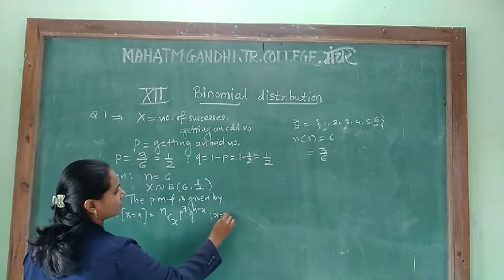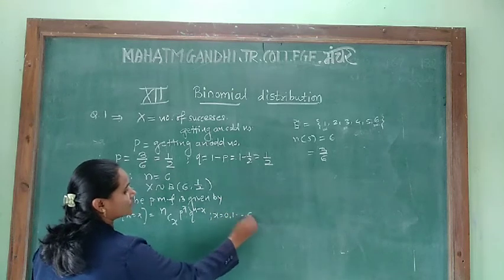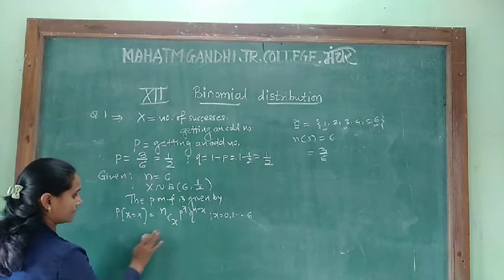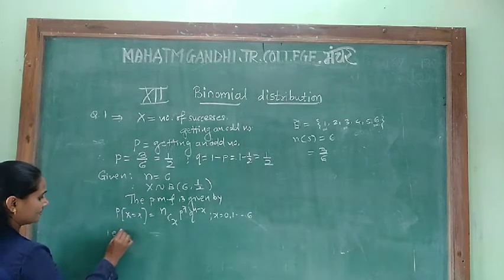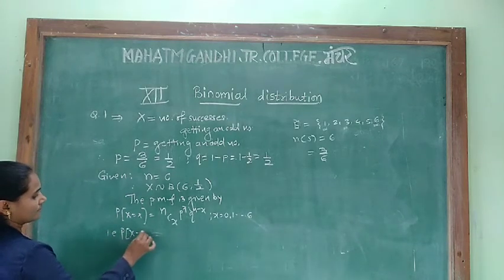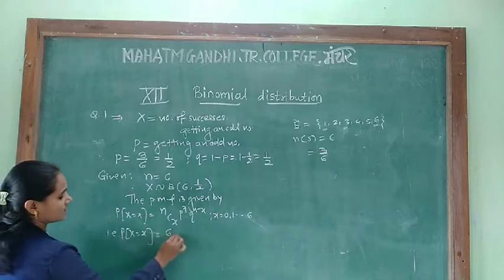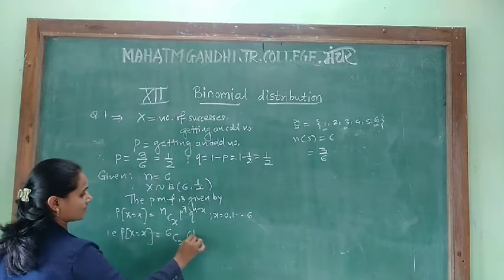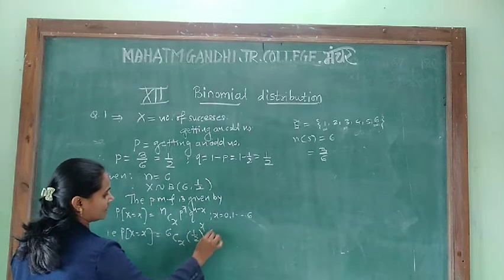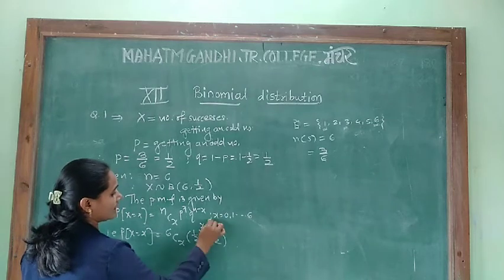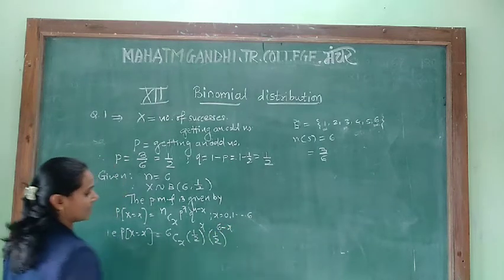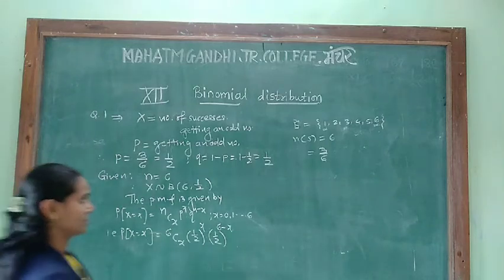Here x is equal to 0, 1, and so on up to 6, and it is 0 otherwise. Here the value of n is 6 combination x into 1/2 raised to x into 1/2 raised to n minus x, that means 6 minus x. This is our mass function.